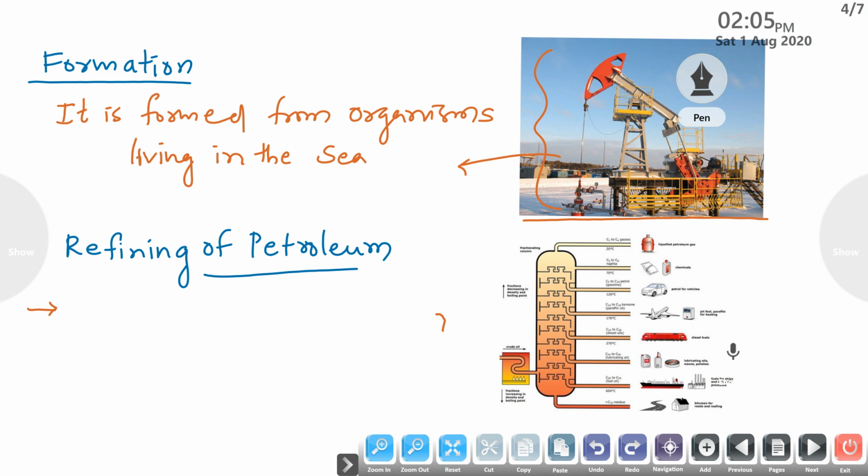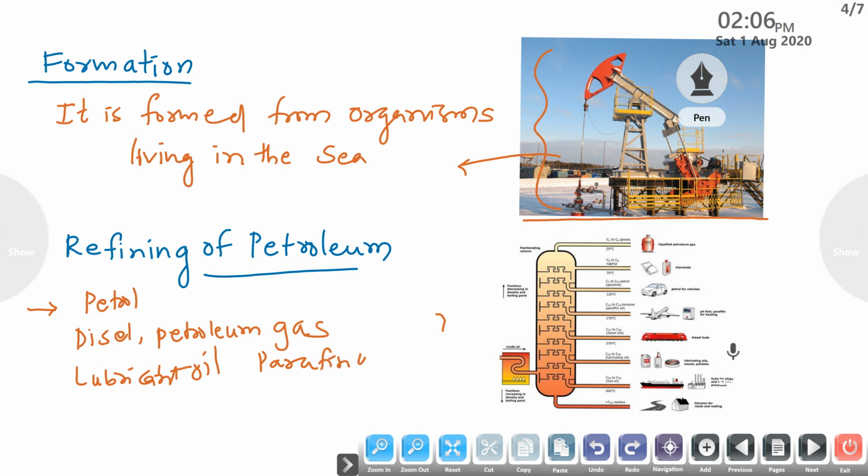Petroleum is a mixture of petrol, diesel, petroleum gas, lubricant oil and paraffin wax.